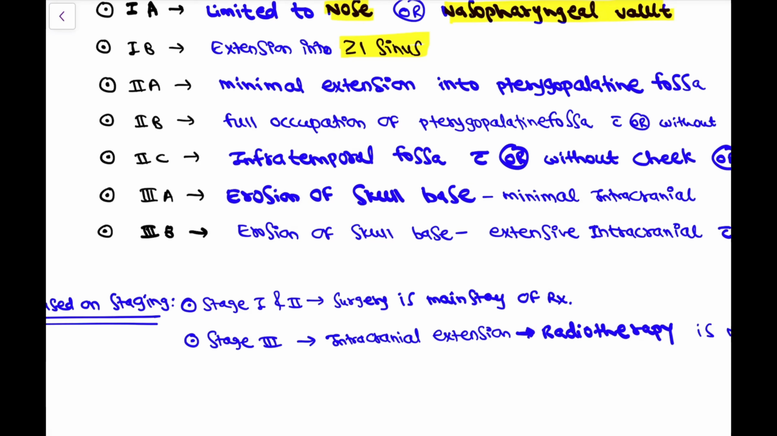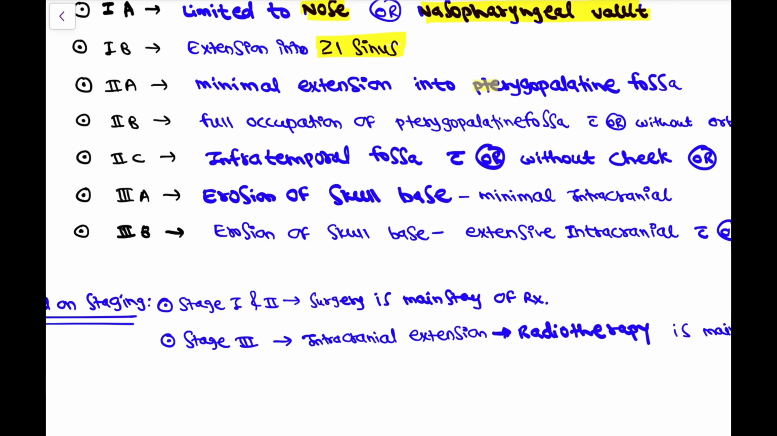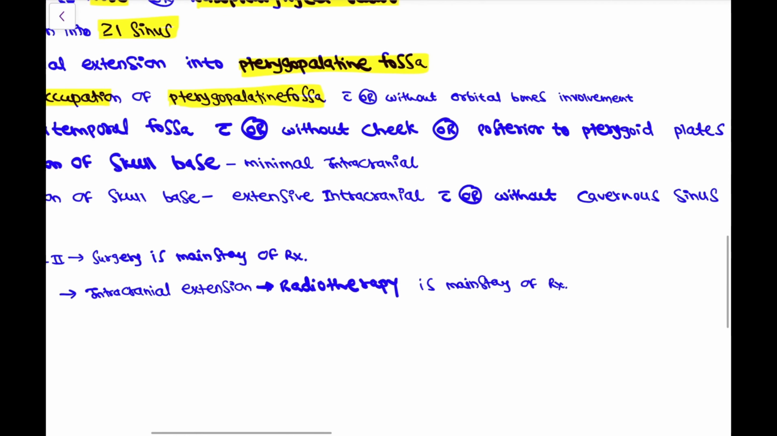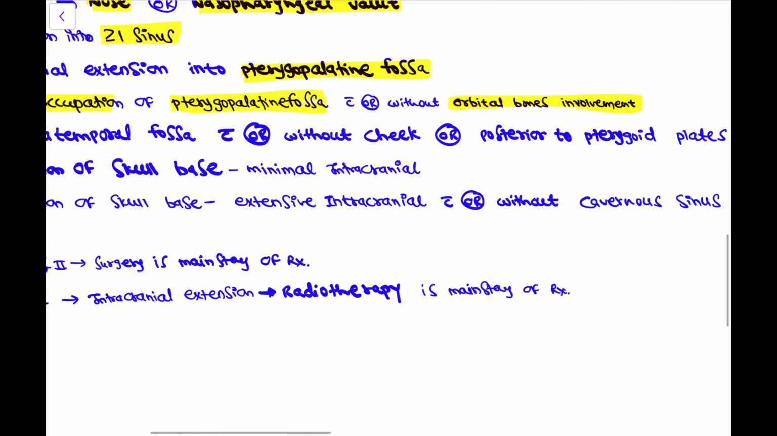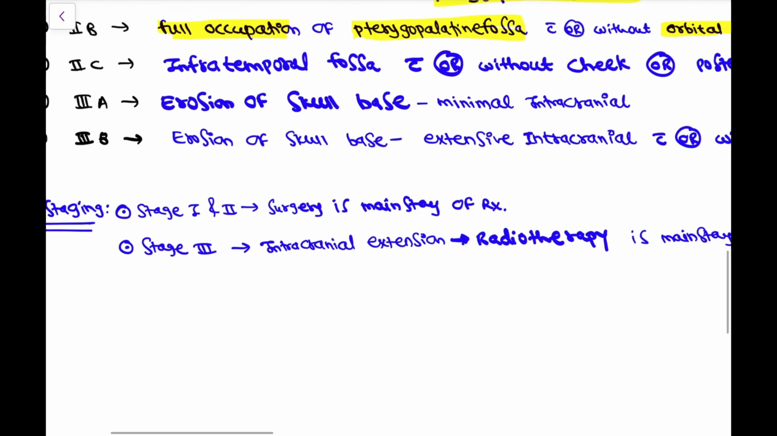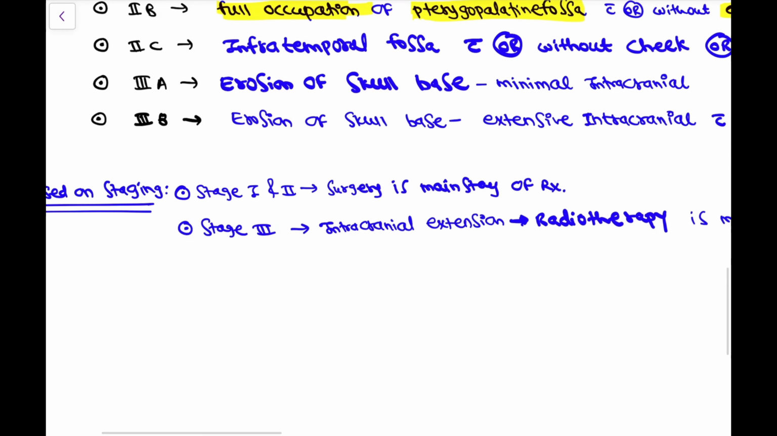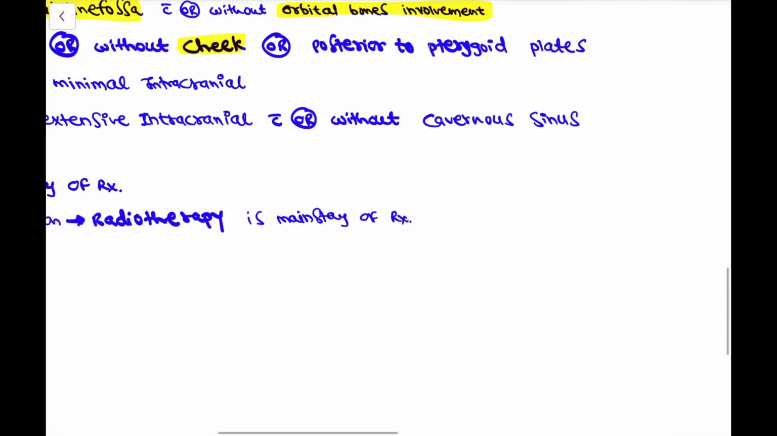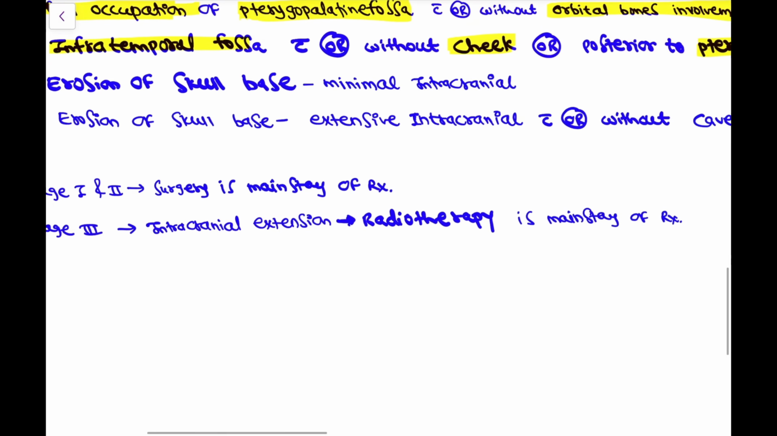Stage 2A is minimal extension into the pterygopalatine fossa, okay? And stage 2B is full occupation of the pterygopalatine fossa, along with orbital bone involvement. So orbital bone involvement may or may not be present, but there is full occupation of the pterygopalatine fossa. Then 2C is infratemporal fossa involvement, okay? So this is with or without involvement of the cheeks and posterior to the pterygoid plates. So it may pass posterior to the pterygoid plates, okay?